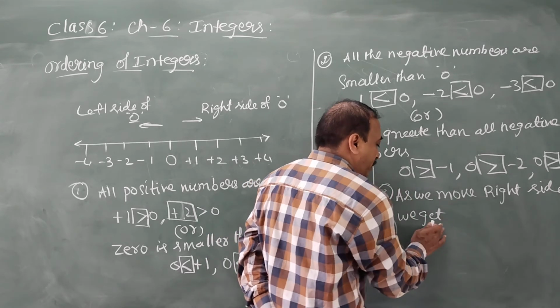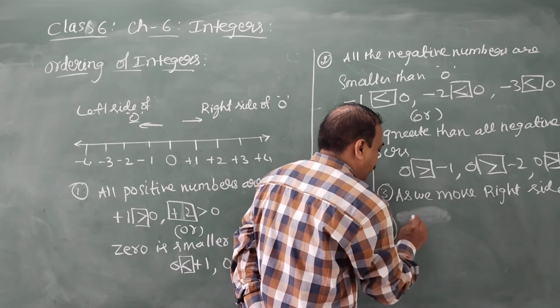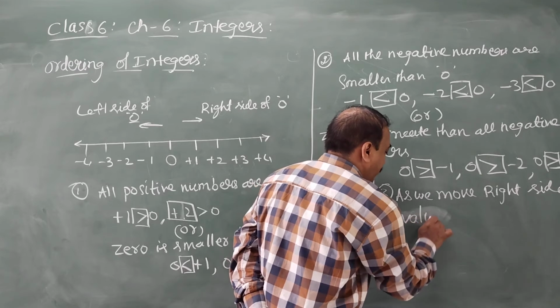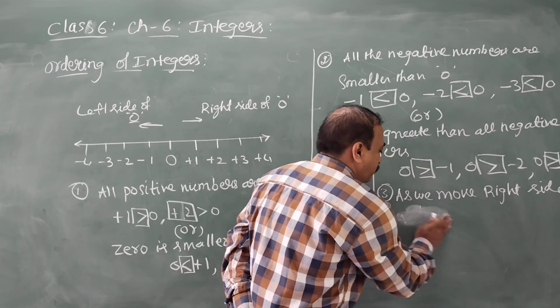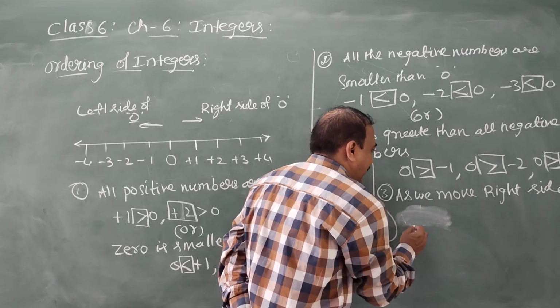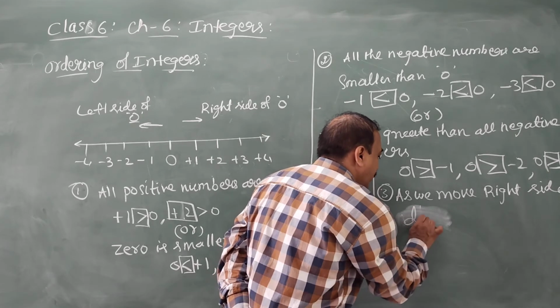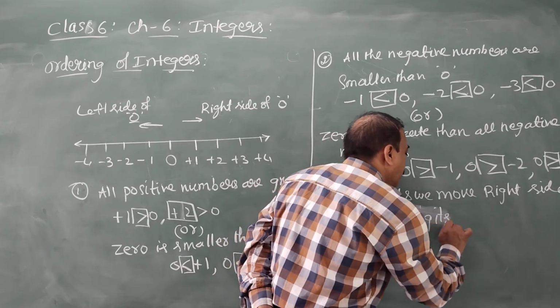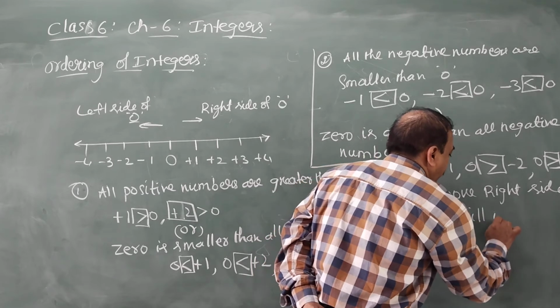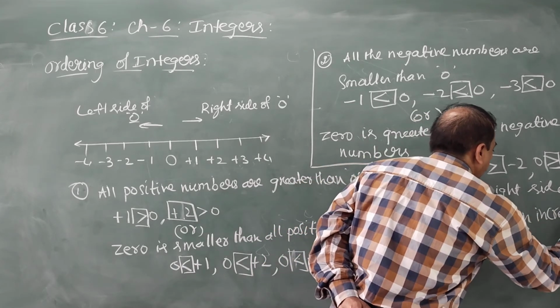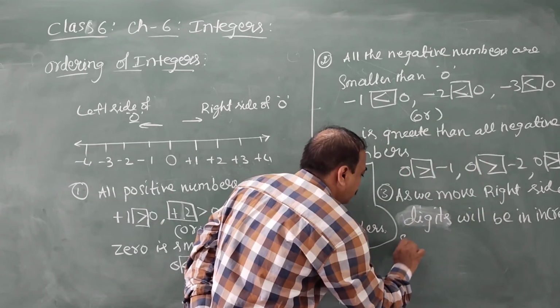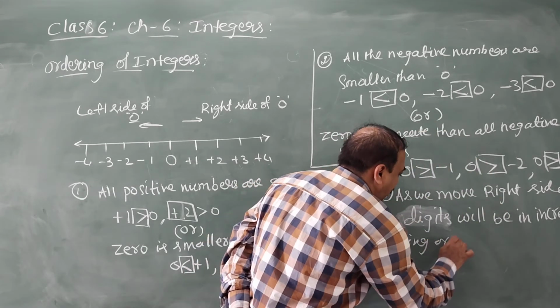As we move right, the value of the digit increases, and digits will be in increasing order.